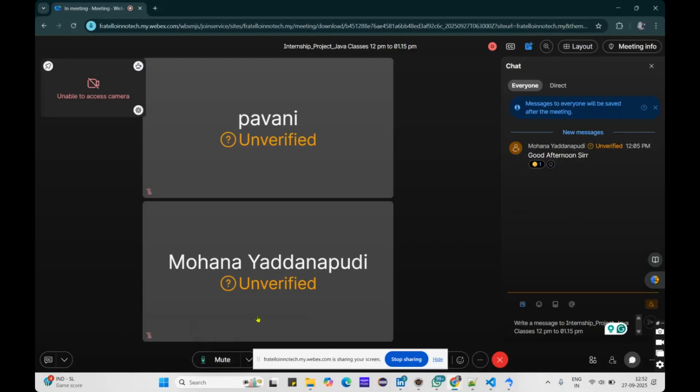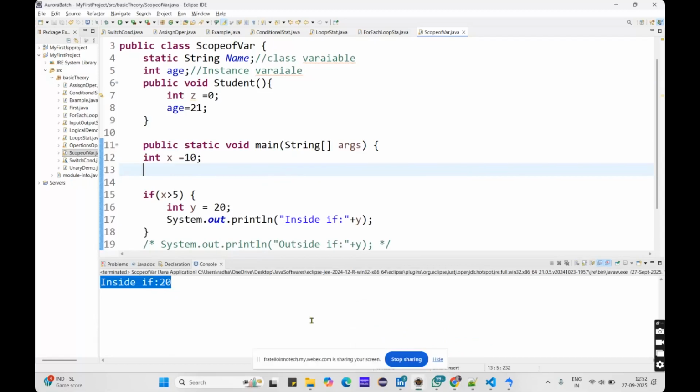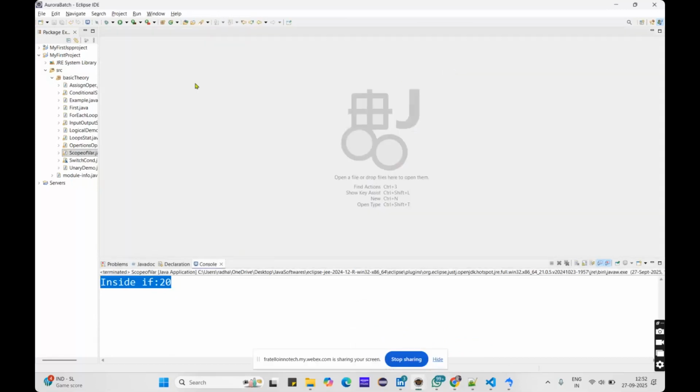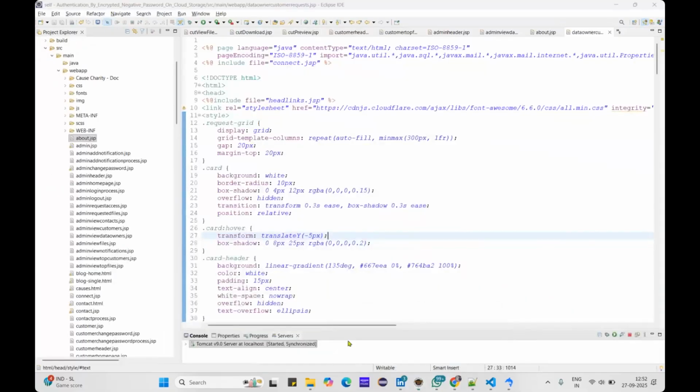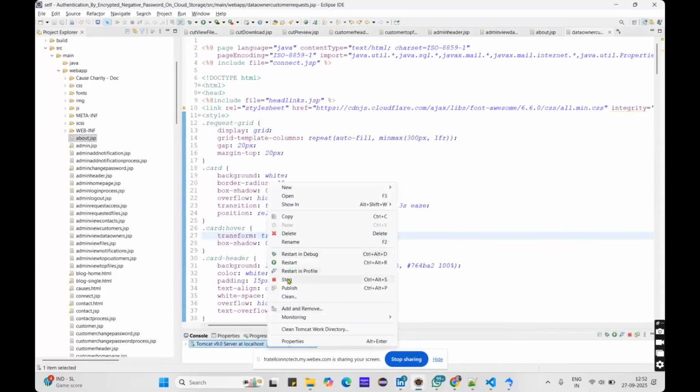Okay, guys, come back. Let's start the JSP. Okay, so understand, right? What is the scope and for each and do while loop, right? So let me change my perspective into the Java EE. One second before going into that, let me stop my previous one. Stop it.